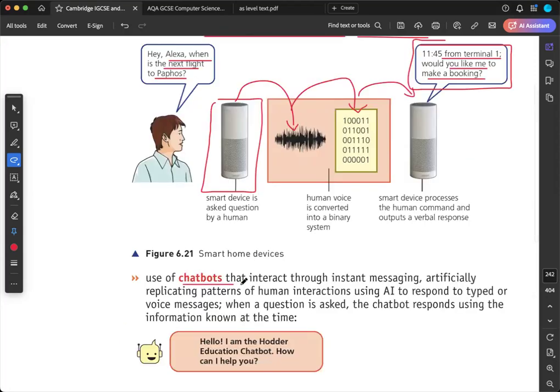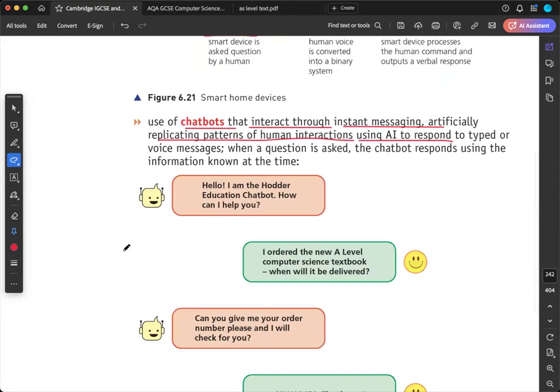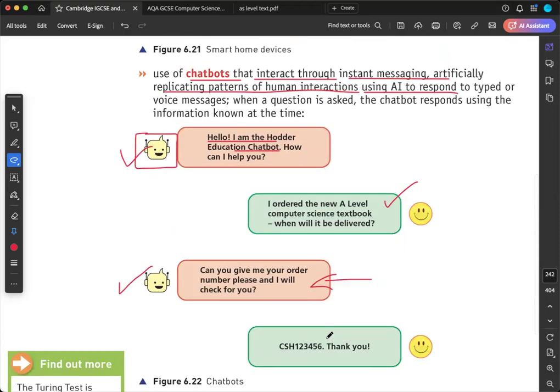Users of chatbots interact through instant messaging, artificially replicating patterns of human interactions using AI. So did you use these chatbot options in websites? You see this type of symbol on most websites and they're asking you some questions in a chat option, and you write down your question and they answer your question. So this option is for chat. So it is also a feature of AI.